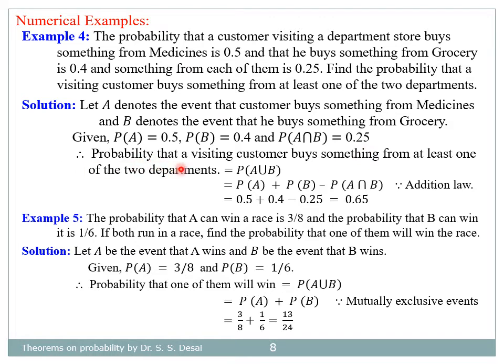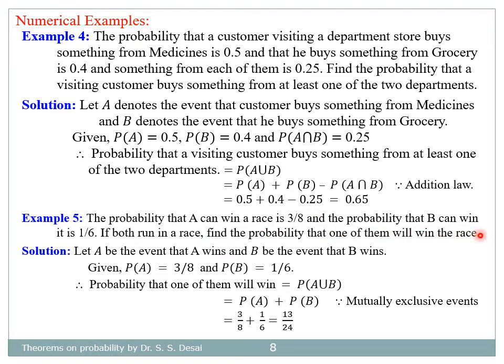Therefore, probability that a visiting customer buys something from at least one of the two departments is equal to probability of A union B. Again, by addition law, this becomes probability of A plus probability of B minus probability of A intersection B, that is equal to 0.5 plus 0.4 minus 0.25 equal to 0.65.